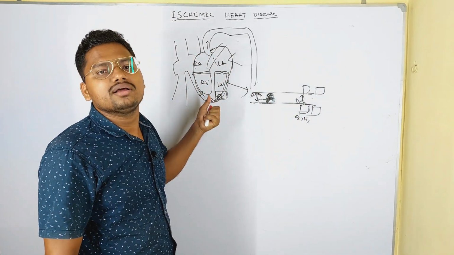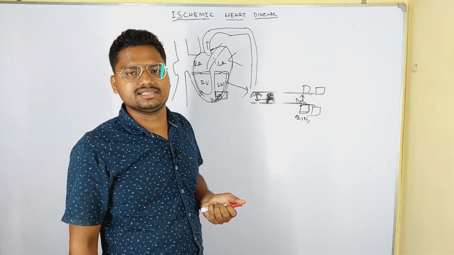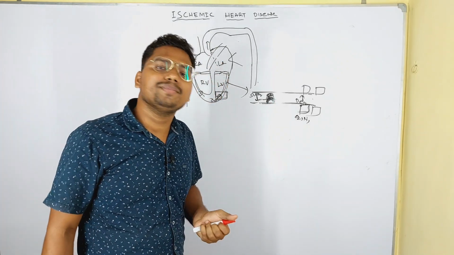That is called ischemic heart disease, and it can develop this way.